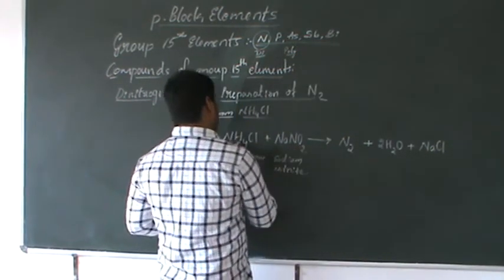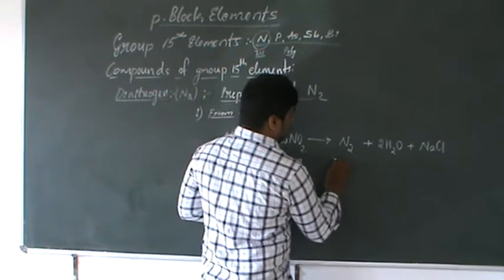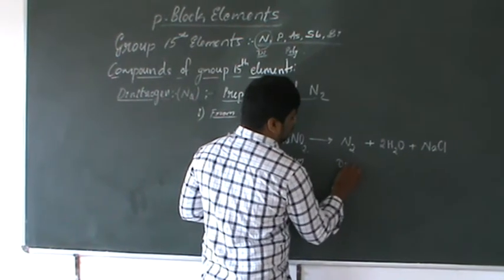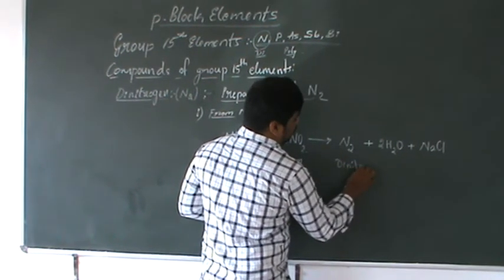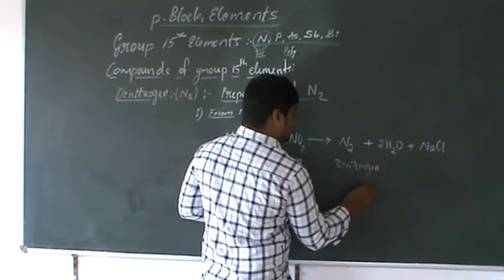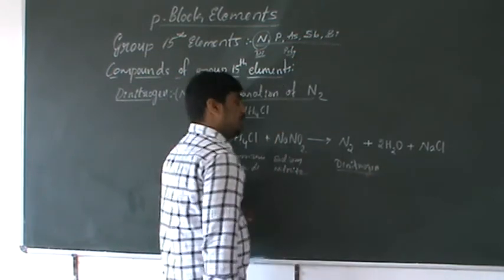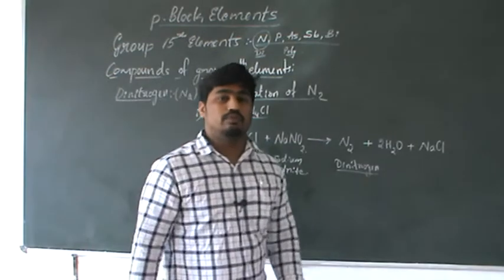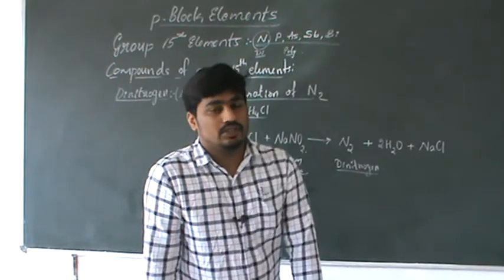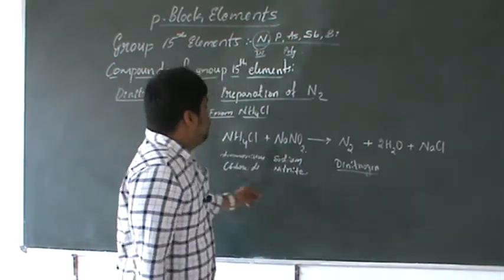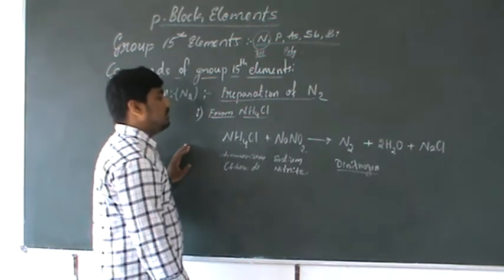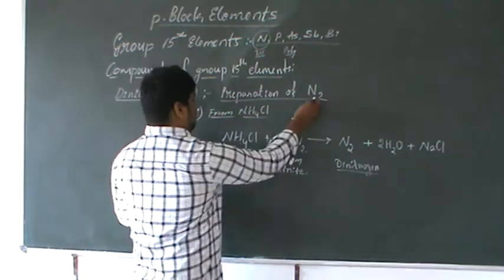So this is the reaction, the laboratory method of preparation of dinitrogen. Dinitrogen is obtained from ammonium chloride treated with sodium nitrite. This is one method of preparation of dinitrogen.